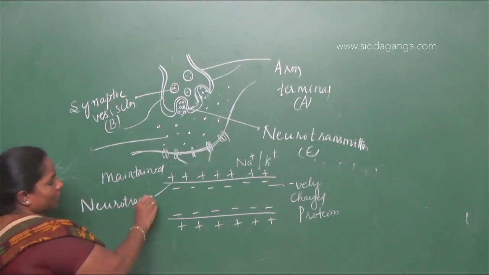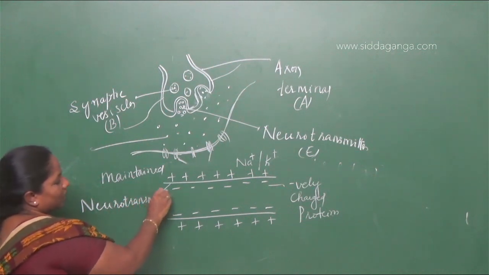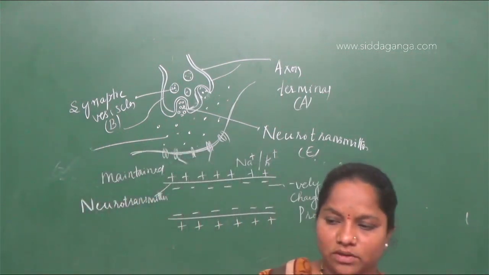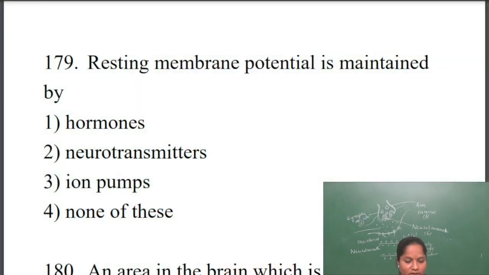I already told you neurotransmitters are chemicals like acetylcholine. Other options are also given there. Hormones are there for specific functions of the body. Next, ion pumps are sodium and potassium. None of these. So neurotransmitters are needed for maintaining the potential.